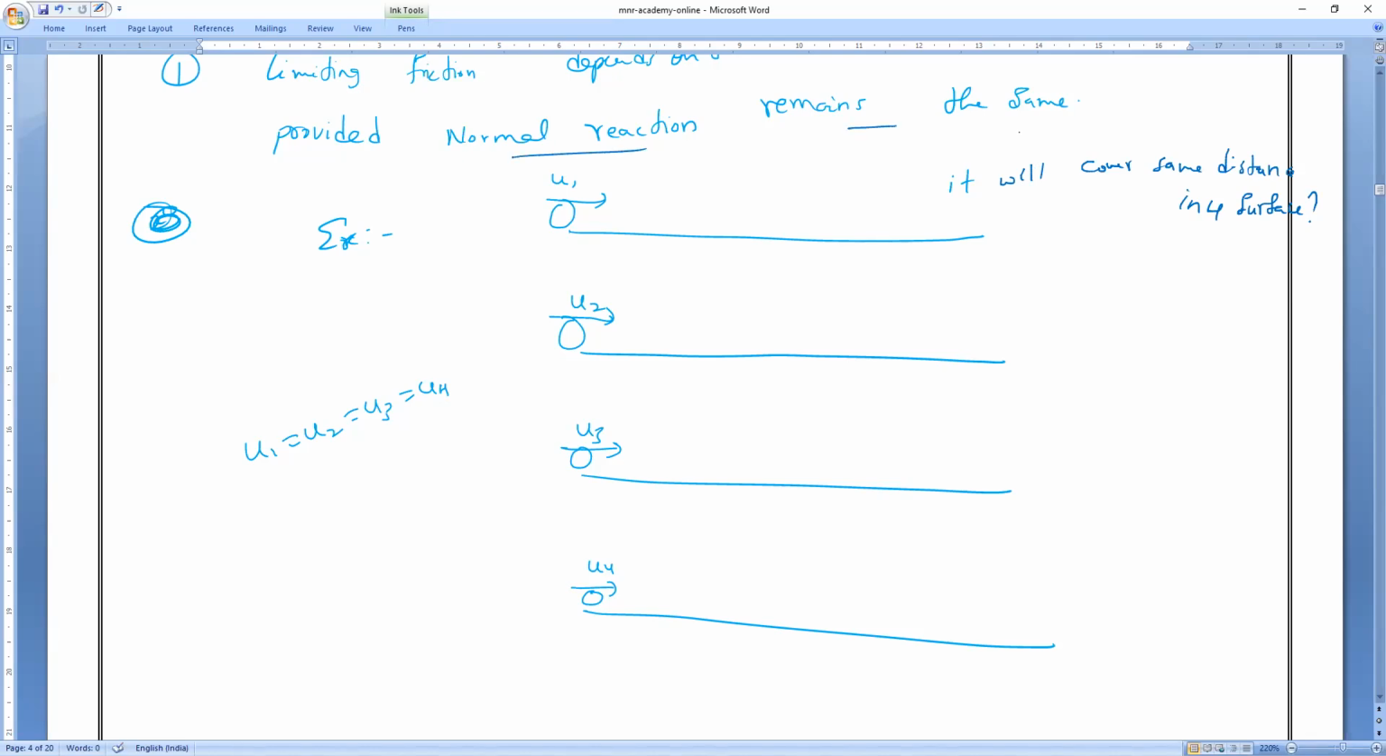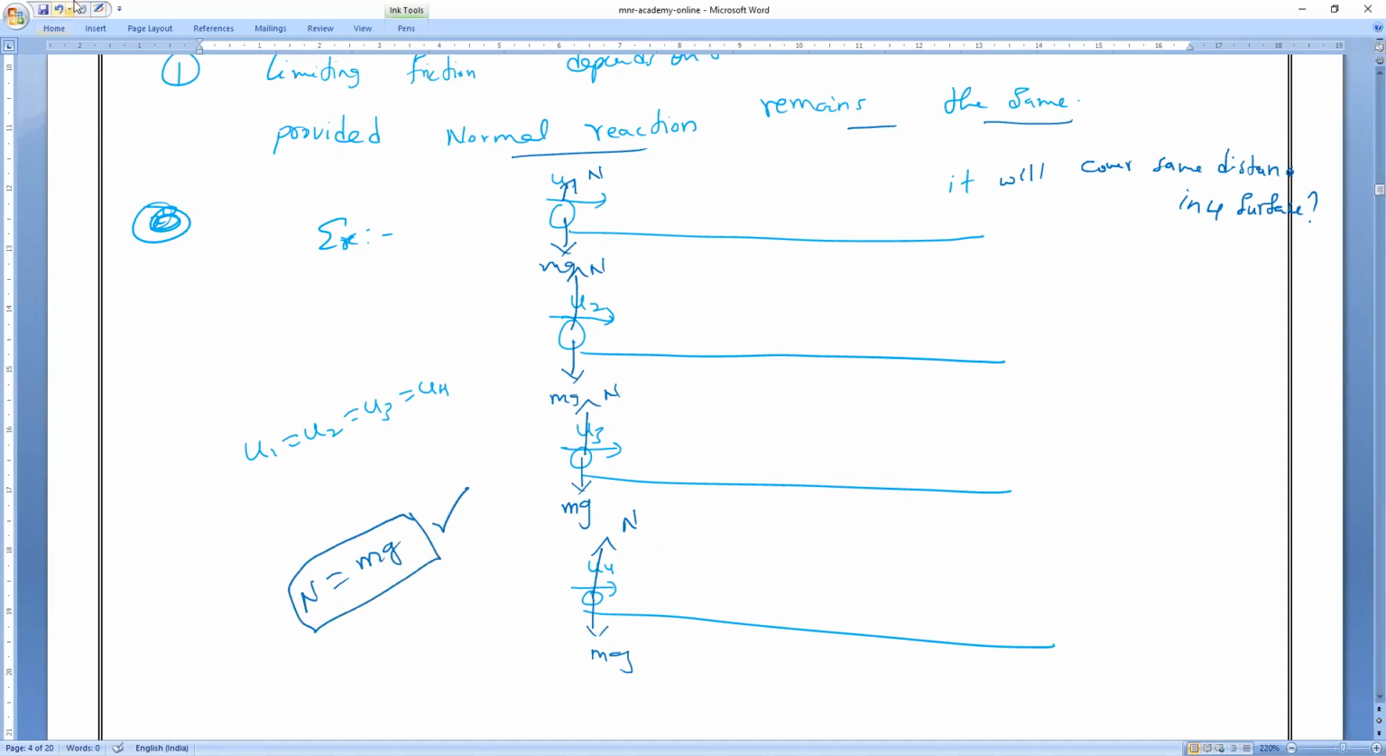But the next point you read: normal reaction remains the same. For all the bodies, the normal reaction remains the same. But the distance traveled by the body is not equal. Because same mass, same reaction, because weight is the same. Am I right or wrong? If it is the same body, does the normal reaction remain constant or not?